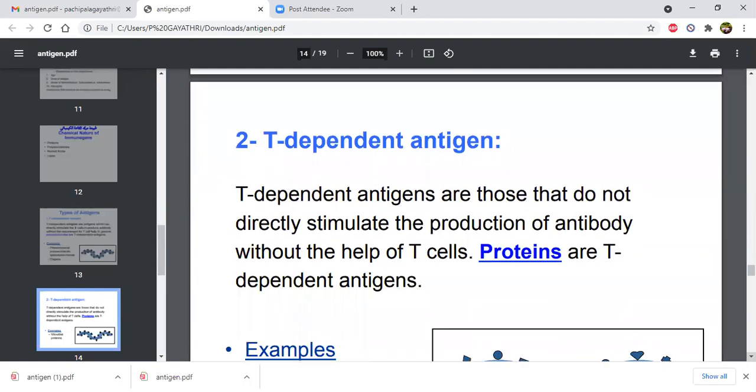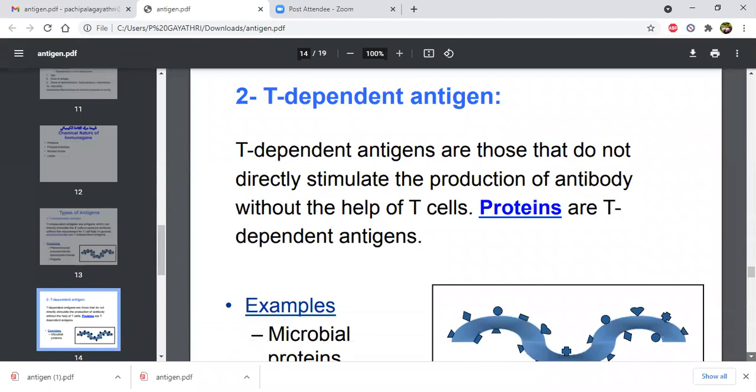Then T-dependent antigens. The T-dependent antigens are those that do not directly stimulate the production of antibody without the help of T cells. In our previous slide, they directly influenced the B cells, and from the B cells there was a huge production of antibodies. Here, only with the help of T cells is there a production of antibodies. Examples of T cell dependent antigens are microbial proteins.